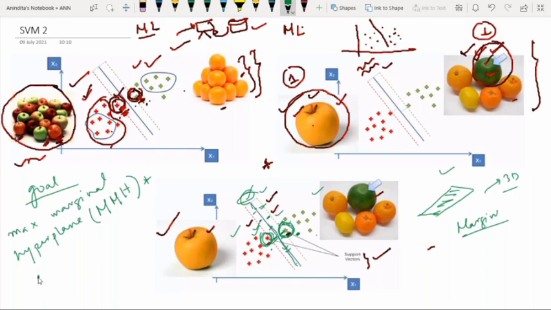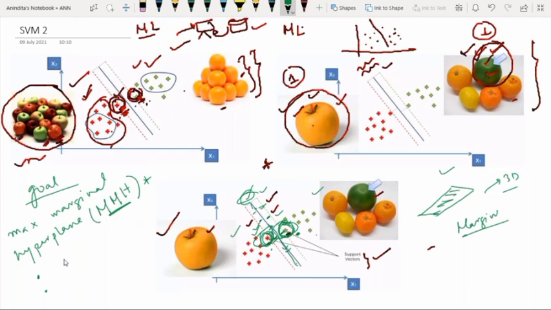If it is asked what the goal of the support vector machine is, your answer will be maximum marginal hyperplane. I think the concept of margin, the concept of hyperplane, and why we maximize this distance is clear. Now, how do we find this MMH?